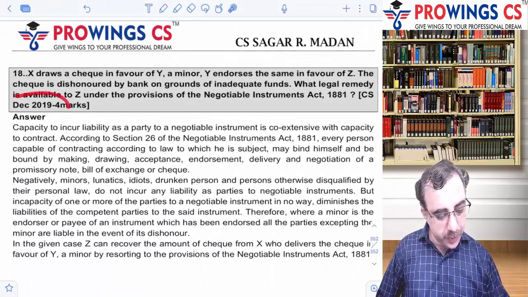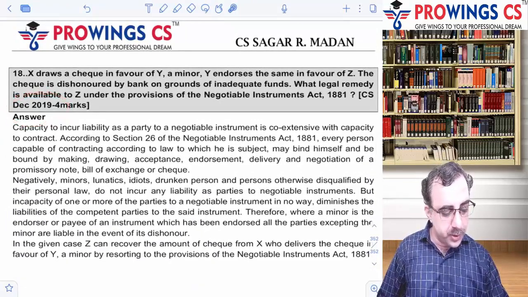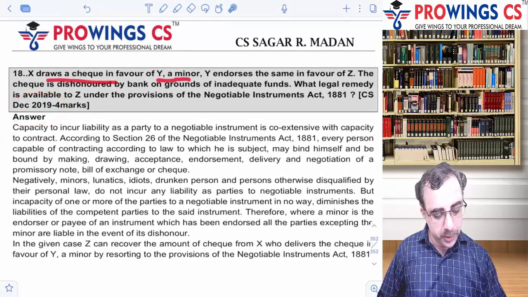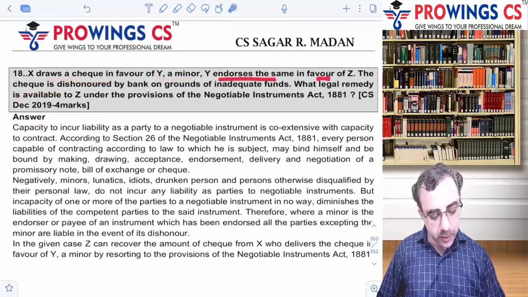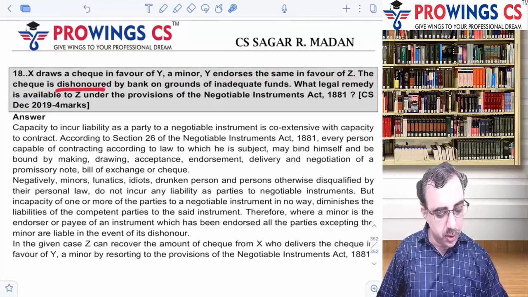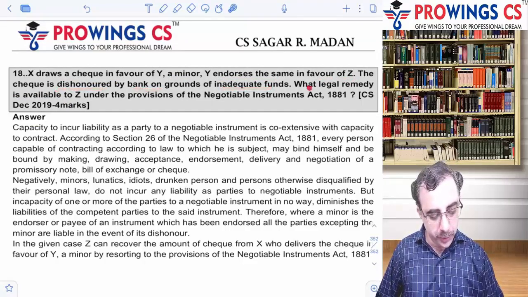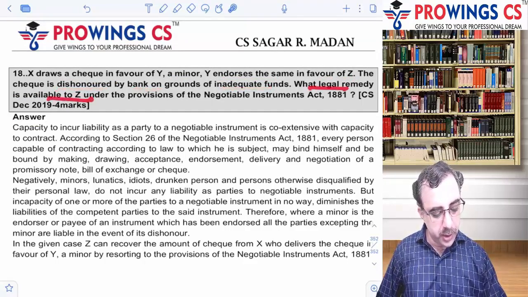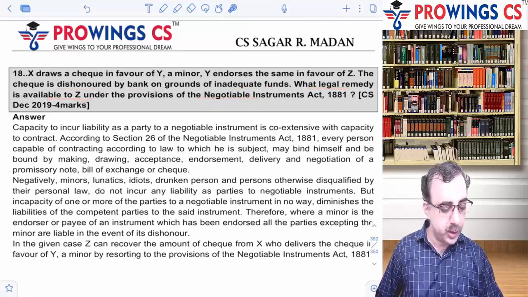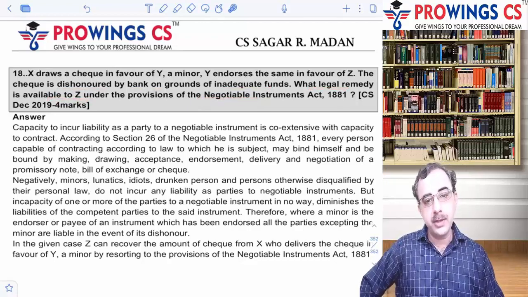18th one, December 19 के पेपर में आया था. X draws a check in favor of Y, a minor, and Y endorses the same in favor of Z. The check is dishonored by bank on the grounds of inadequate funds. What legal remedy is available to Z under the provisions of negotiable instruments? Simple. Minor के favor में check था और dishonor हुआ.